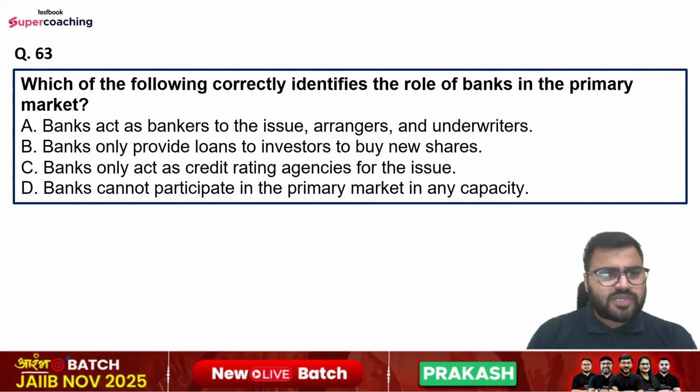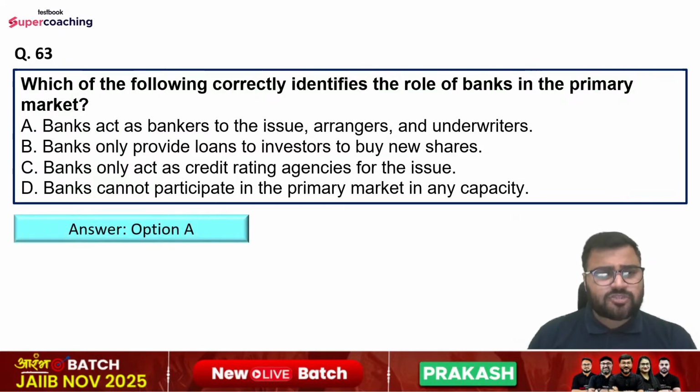Question number 63 is which of the following correctly identifies the role of banks in the primary market? Options are banks act as bankers to the issue, arrangers and underwriters. Banks only provide loans to investors to buy new shares. Banks only act as credit rating agencies for the issue. Banks cannot participate in the primary market in any capacity. Right answer is option number A.